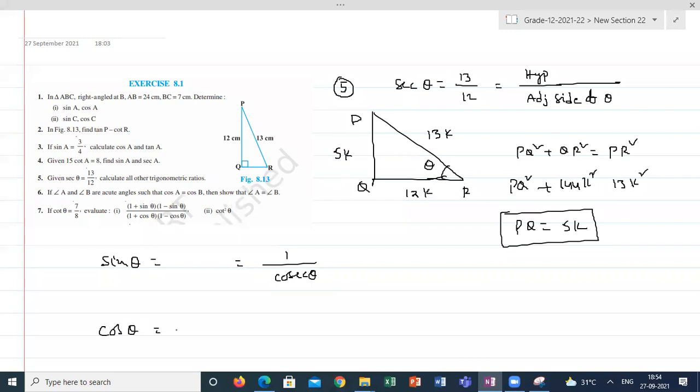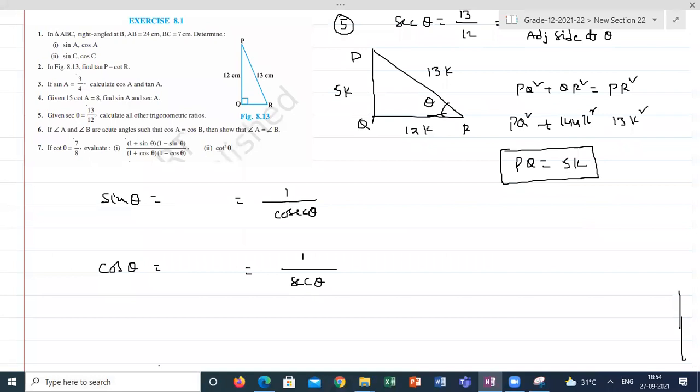Cos theta is 1 by secant theta. Check whether you are getting correct or not. Tan theta is equal to 1 by cot theta. Please give the answers. What are the answers you are getting? Students, what is the sin theta value? Puja, Harita, Durlav, Adar, Amruta, what is the value of sin theta?